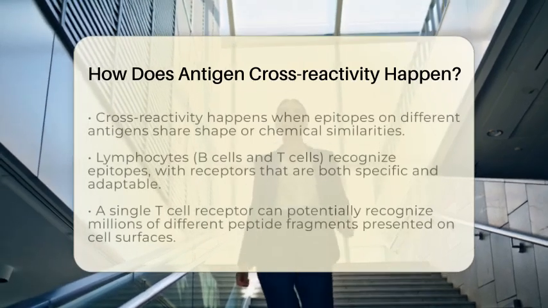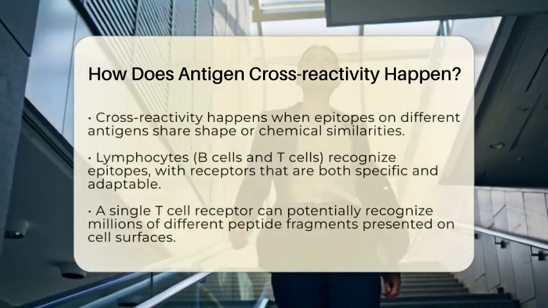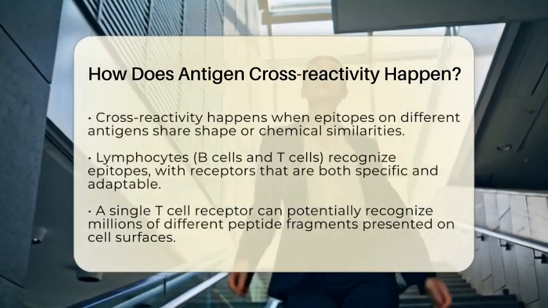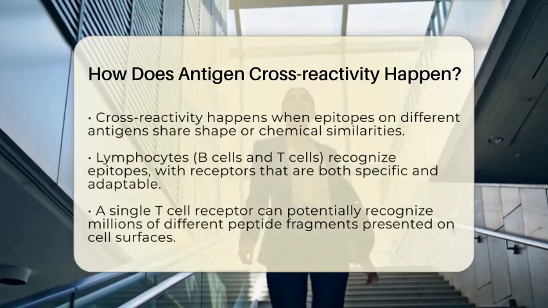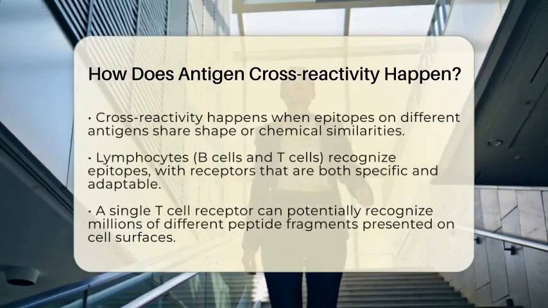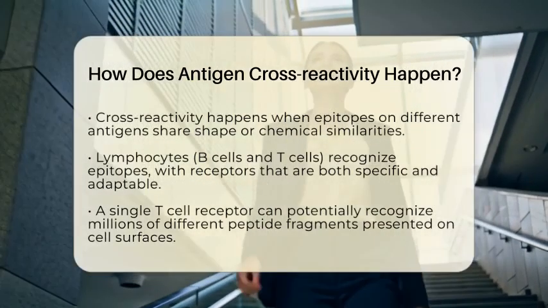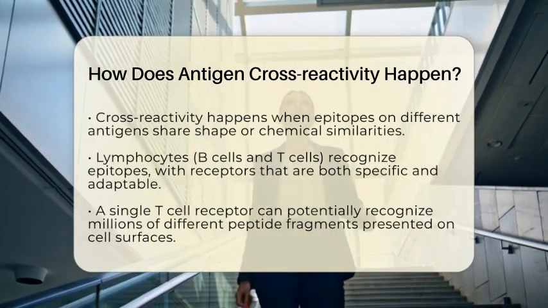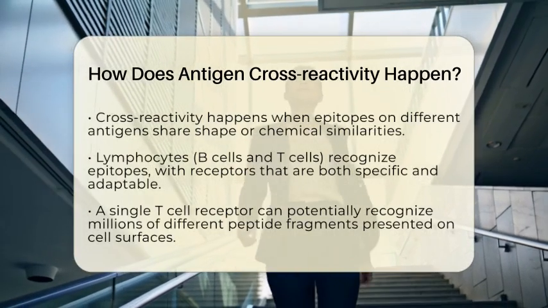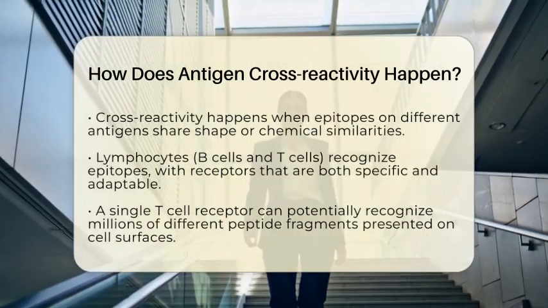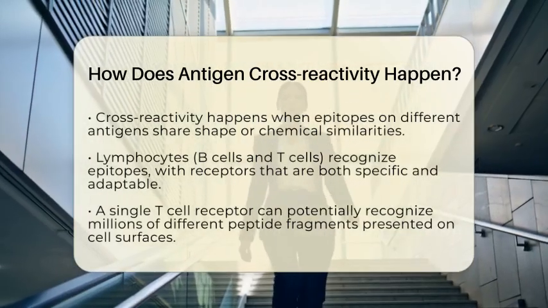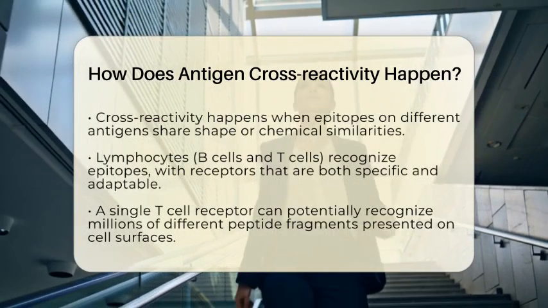that shares similar features. This process begins when lymphocytes, which are immune cells like B cells and T cells, recognize epitopes. Each lymphocyte has receptors that are specific but also flexible enough to recognize related epitopes. This flexibility is necessary because the immune system needs to respond to many pathogens with a limited number of receptors. For example, a single T-cell receptor can potentially recognize millions of different peptide major histocompatibility complex molecules, which are small protein fragments presented on cell surfaces.